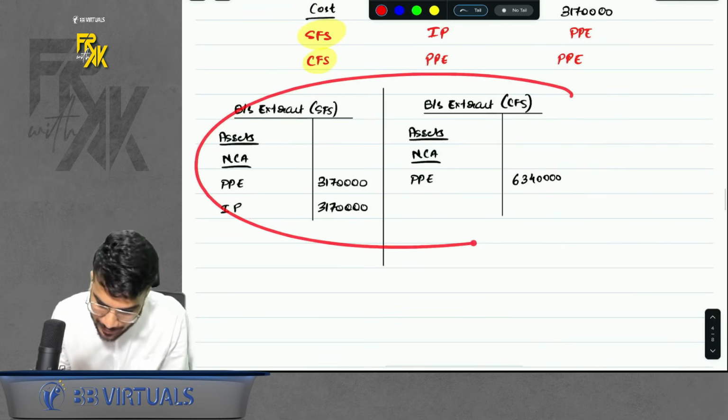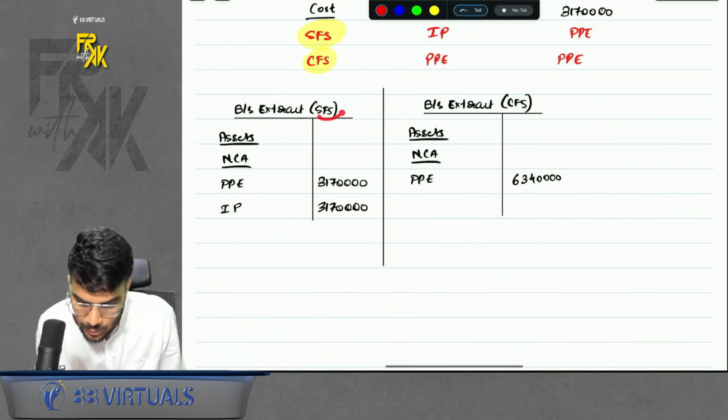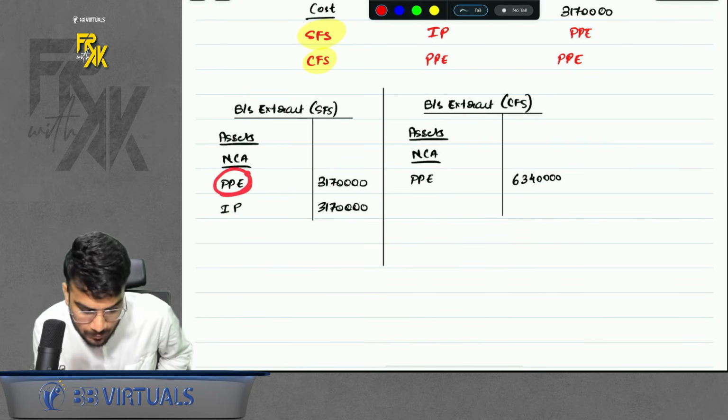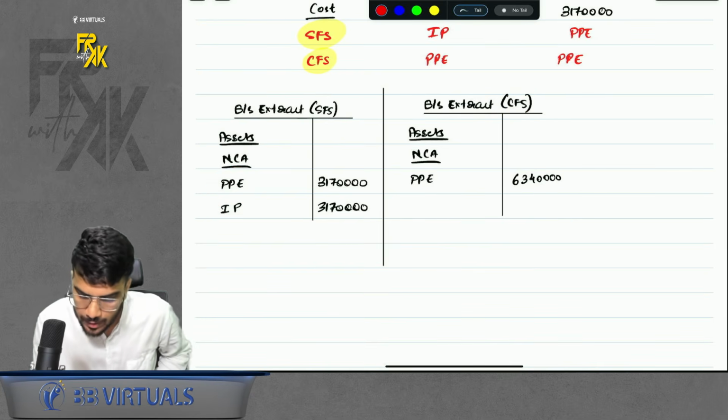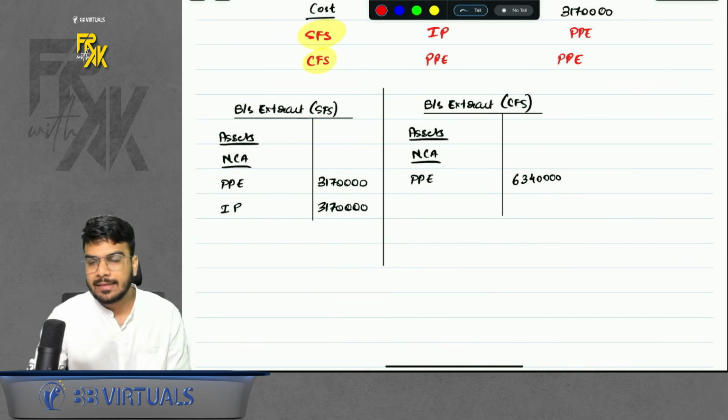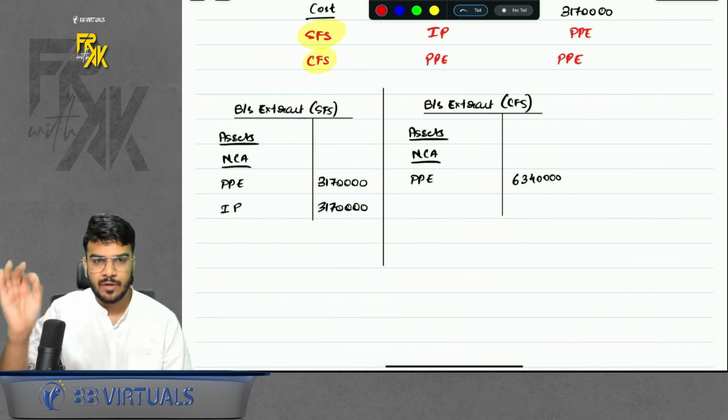So just to explain you better, I have also given the extract. The SFS extract will look something like this from the parent's point of view, of course, because the parent is giving on rent. So for the parent, 50% property will be PP, 50% property will be IP. But from CFS point of view, for the parent, the full property will be PP. This is how it will be shown, and this completes our complete revision of Ind AS 40.